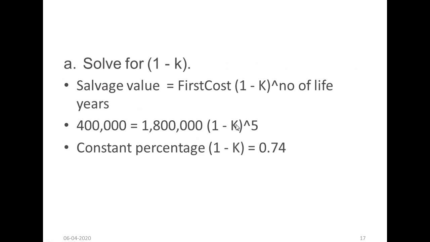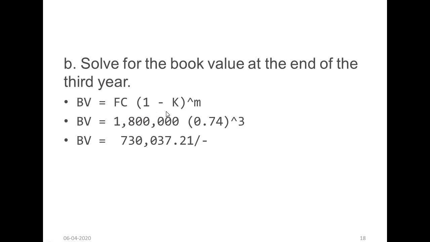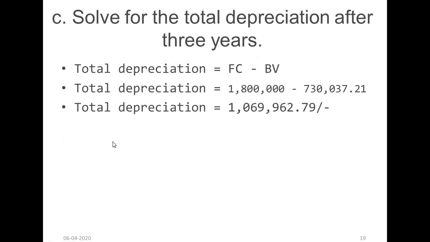Here you should make a difference, a world of difference. See here, (1 minus k) to the power n, where n is the number of life years. Here you should see (1 minus k) to the power m, where m is the book value after the end of the third year. So the book value is equal to first cost times (1 minus k) to the power of m. First cost is already known, and 1 minus k I already found out is 0.74. This is the book value.